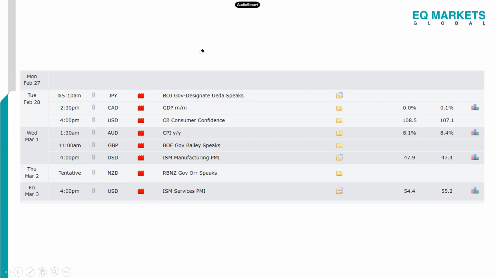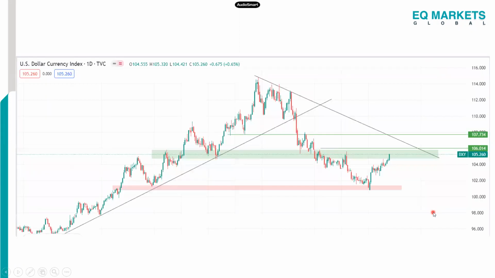So that being said, I want us to keep those in mind. You perhaps may want to read a little more about the CB consumer confidence or even the ISM manufacturing PMI or the ISM services PMI. You may want to read up on what they mean and how they possibly could affect the market. So let's quickly look at the dollar index.